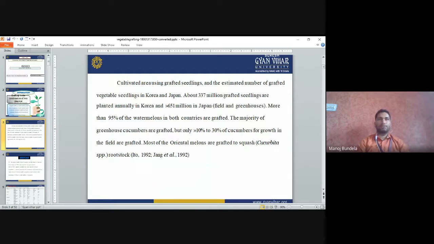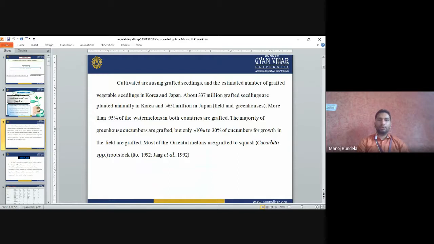They are grafted both in field conditions and in greenhouse conditions. More than 95% of watermelons in both countries are grafted. Grafting is mainly used in cucurbitaceous vegetables, so maximum cucurbitaceous vegetables like watermelon and muskmelon, about 95%, are grafted. The majority of greenhouse cucumbers are grafted, but only 10 to 30% of cucumbers grown in the field are grafted.